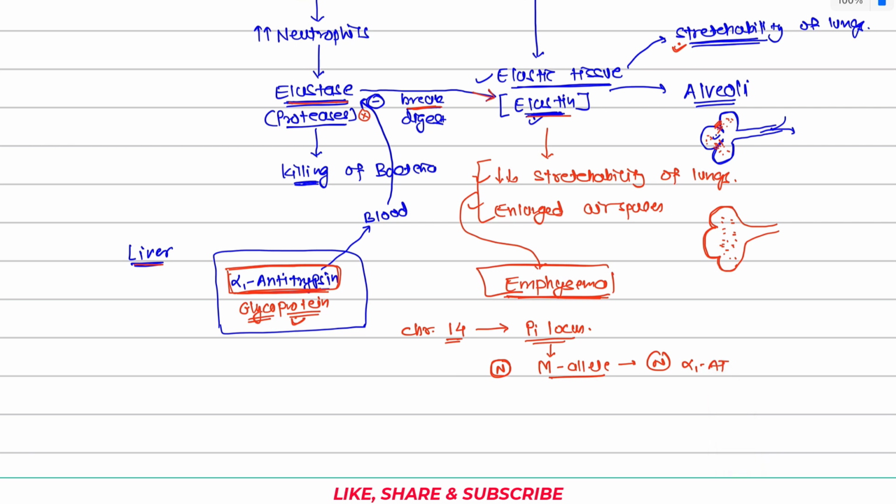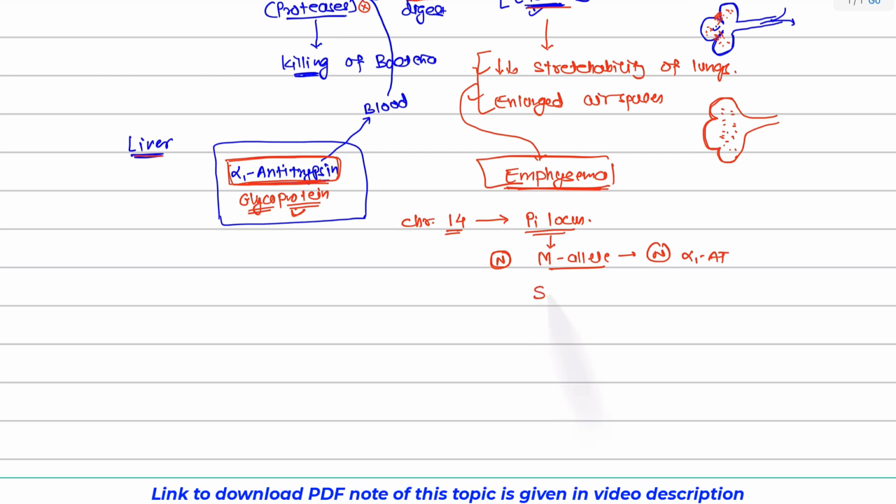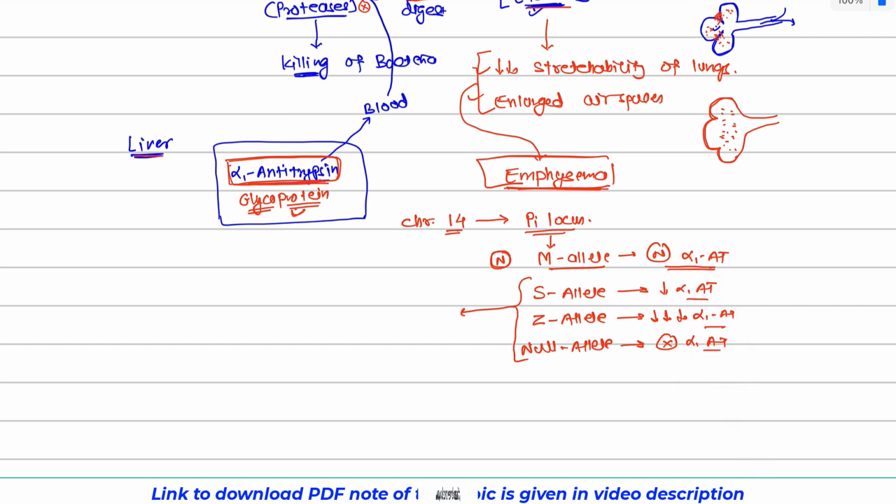But there are certain mutant variations. These mutant variations may be the S allele, then the Z allele, or the null allele. This S allele has a decreased α1-Antitrypsin action. This Z allele has a very severe decrease in α1-Antitrypsin, and the null allele has no α1-Antitrypsin action at all, right? So now what happens? All these different kinds of gene can give rise to a different α1-Antitrypsin which is not actually a normal α1-Antitrypsin. We call them collectively a mutant α1-Antitrypsin.